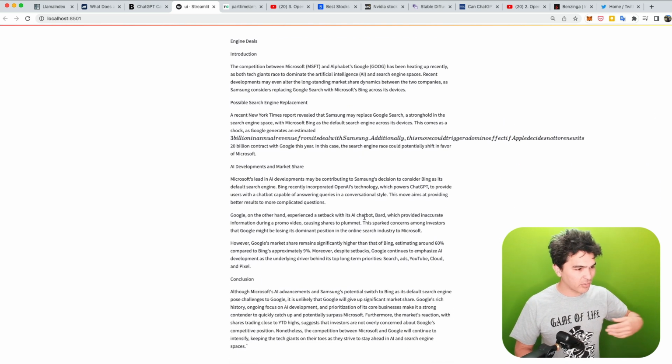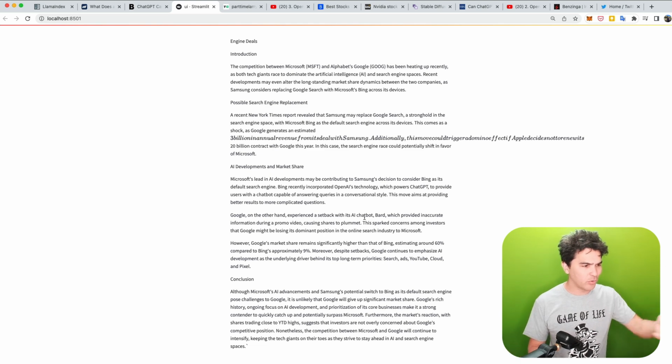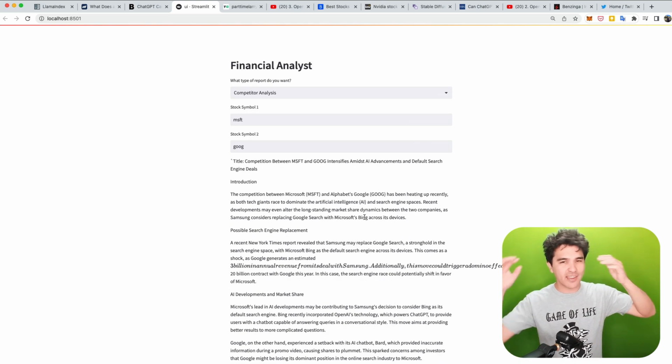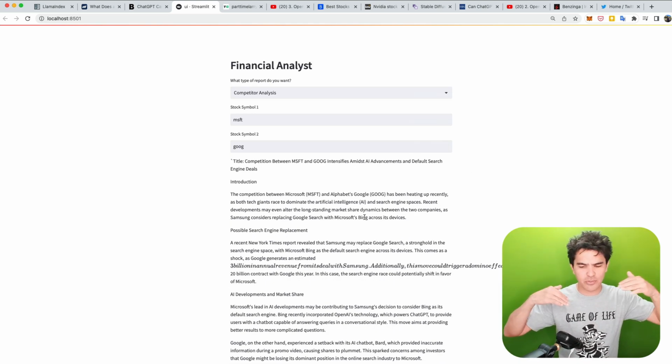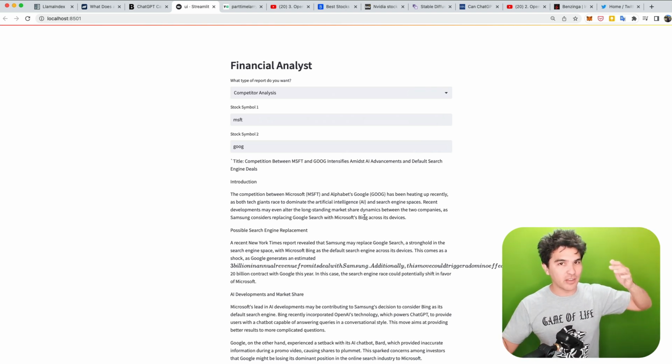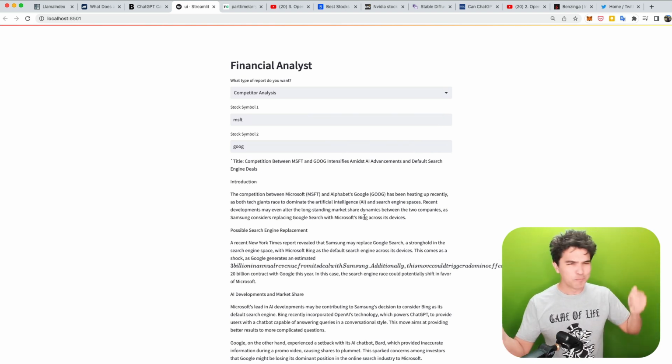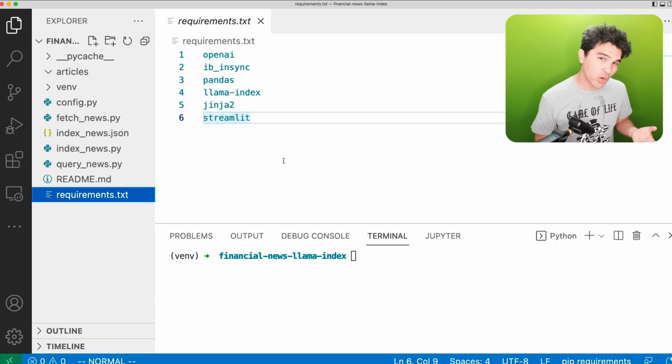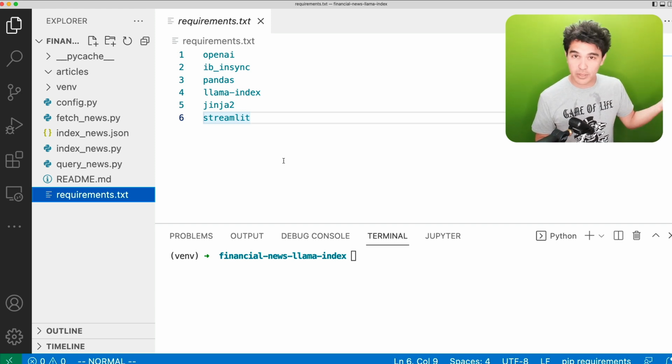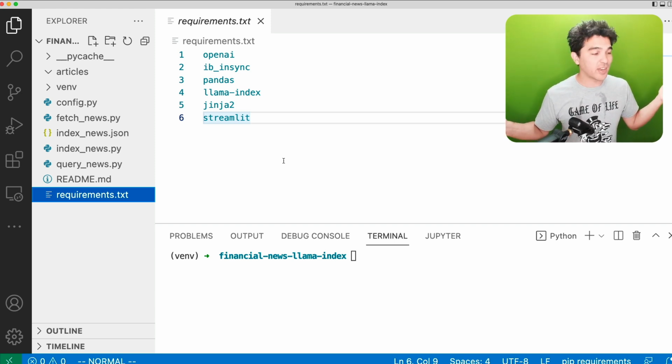And you can read this, and there's a lot of information in here about the latest news, about Bard and so forth. And you can play with the different token sizes and window sizes to create longer and longer, more sophisticated reports. So that's what we're building. So now I'm going to walk you through the code I wrote to build this financial news analyzer program.